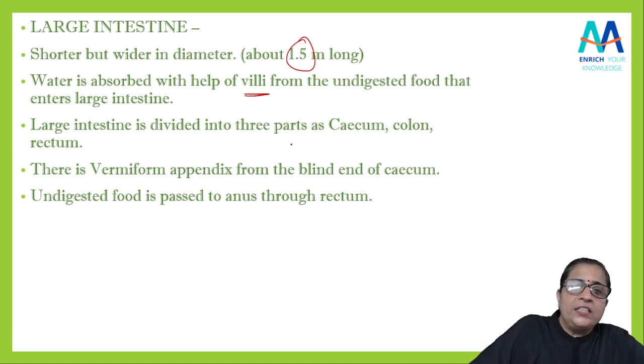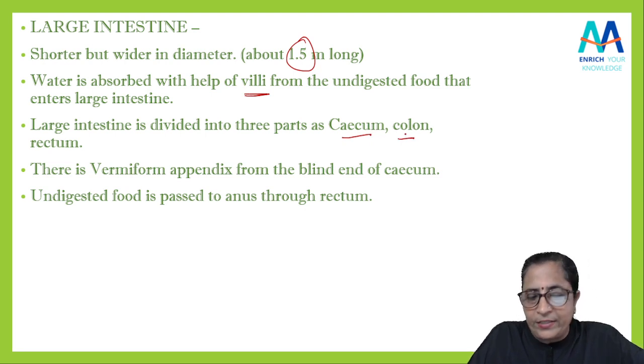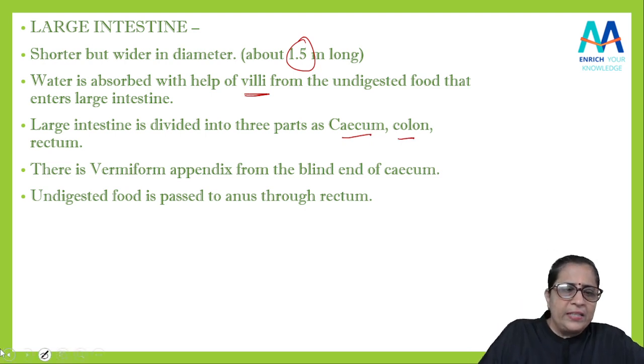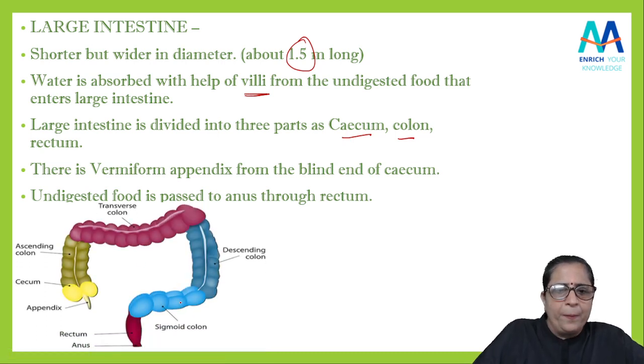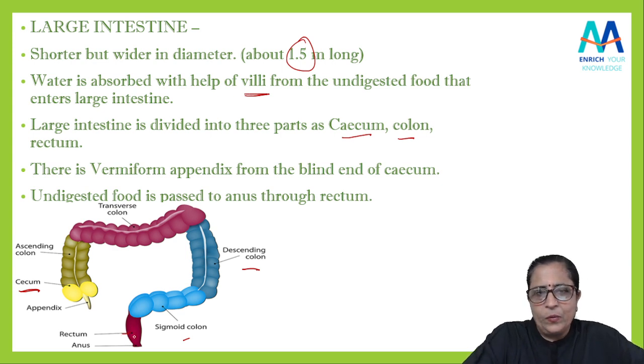So this large intestine is also having three parts as cecum, colon and rectum. Okay, it is having again three parts as cecum, colon and rectum. You can see ये आपका large intestine है. ये पहला part जो है cecum, then ascending colon, transverse colon and descending colon and sigmoid colon. ये second part है colon and the last is your rectum. उसके बाद में आपका anus है. Okay, so the large intestine is divided in these three parts.